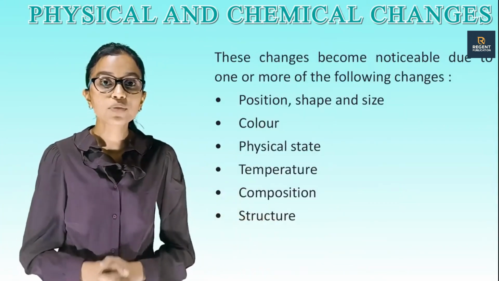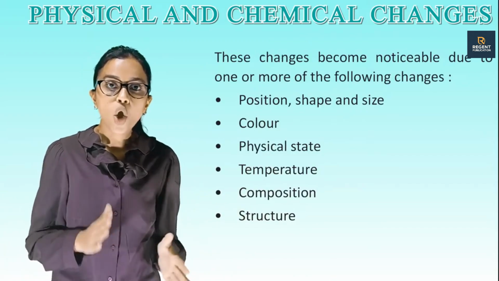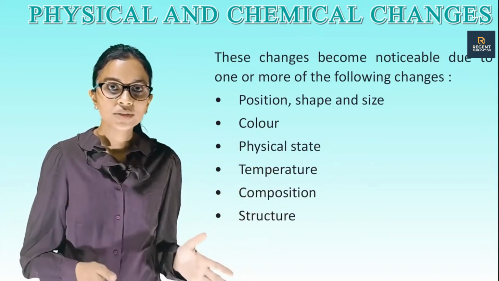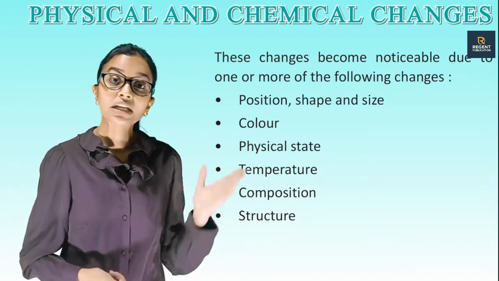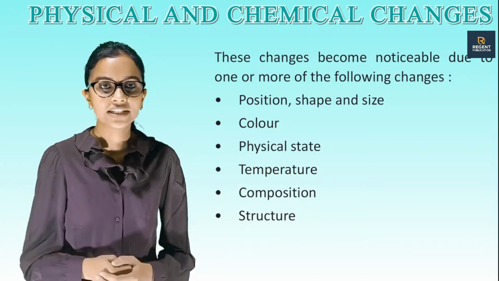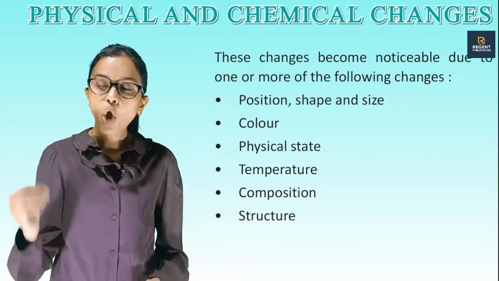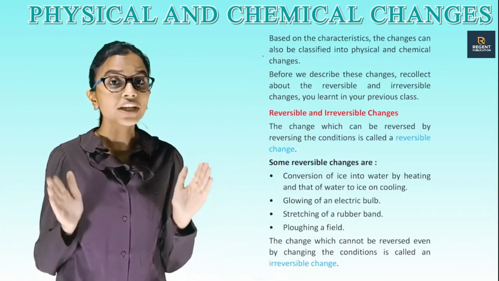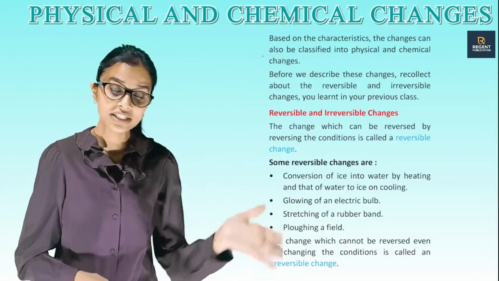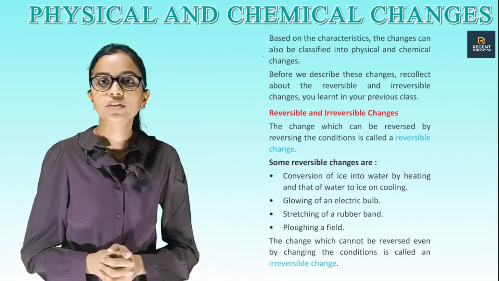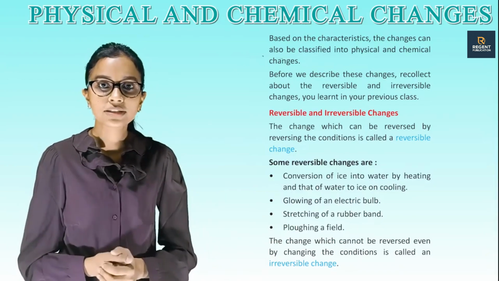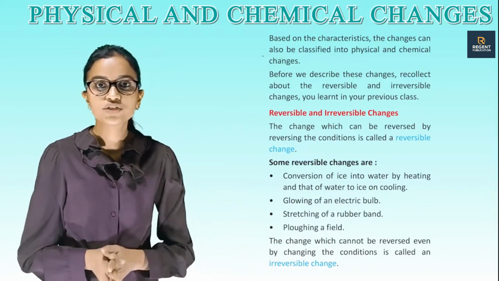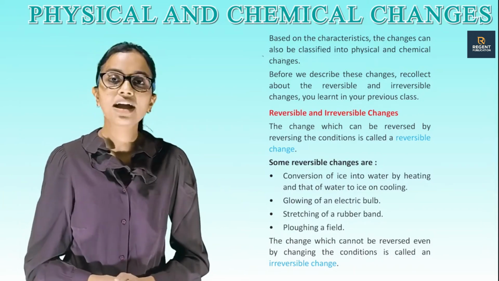These changes become noticeable due to one or more of the following changes: position, shape and size, color, physical state, temperature, composition, structure. Based on the characteristics, the changes can also be classified into physical and chemical changes. Before we describe these changes, recollect the reversible and irreversible changes you learnt in your previous class.